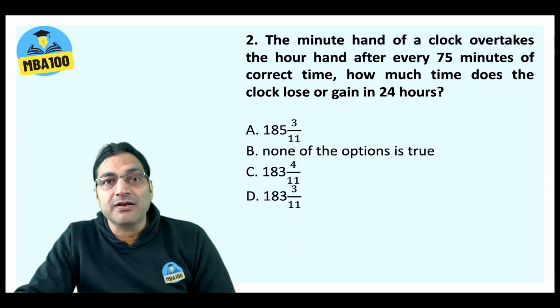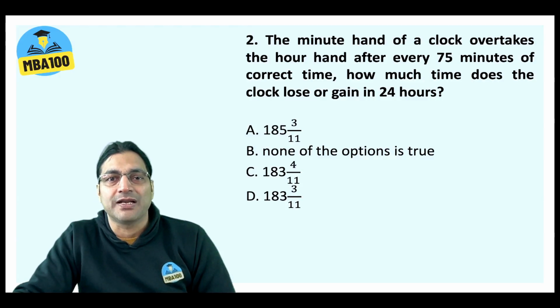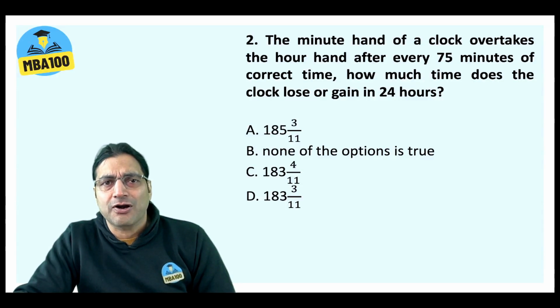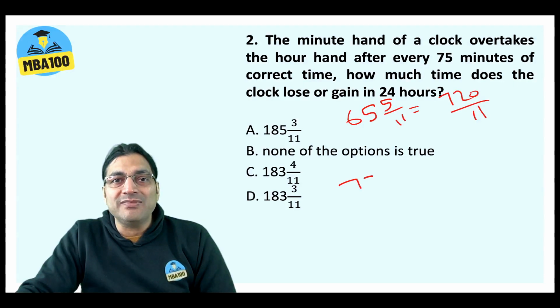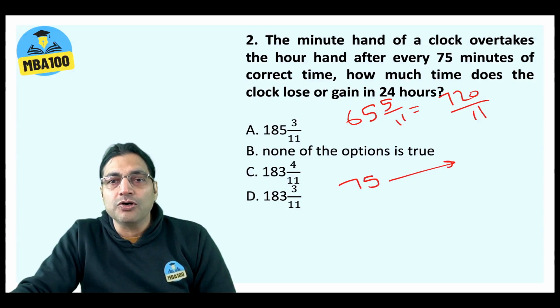It's very typical of SNAP to ask certain questions on clocks as well as calendars in not only the reasoning section but in the quantitative aptitude section as well. And here you have an okay type question on clocks. The minute hand of a clock overtakes the hour hand after every 75 minutes of correct time. In an accurate clock, the minute hand overtakes the hour hand every 65 5/11 minutes. This is 720/11 minutes. What happens here? When the actual time is 75 minutes, it shows 720/11 minutes only.